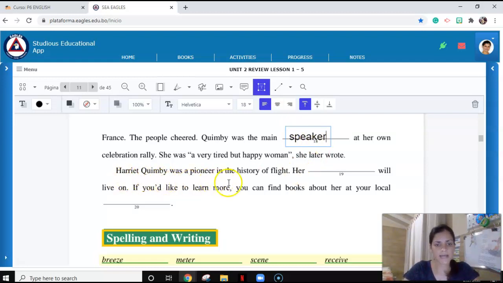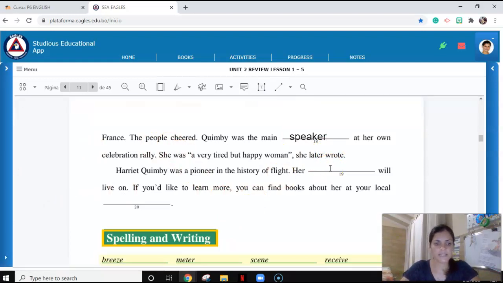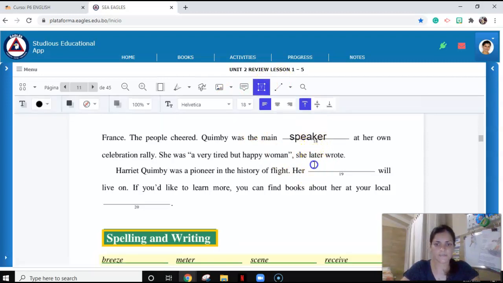Harriet Kimby was a pioneer in the history of flight. Her will live on. If you'd like to learn more, you can find books about her at your local. Very easy, we have these two very easy. So for the first sentence, live on, live forever. Think of a word that is related to live on or live forever in the word list. Memory.